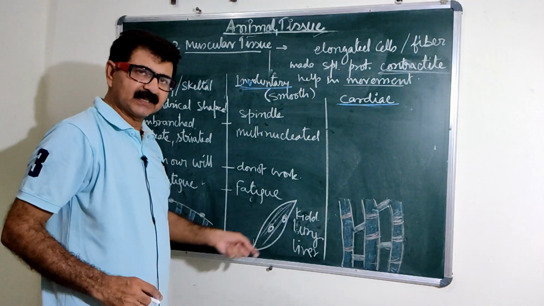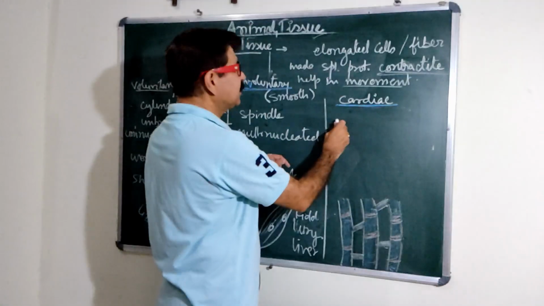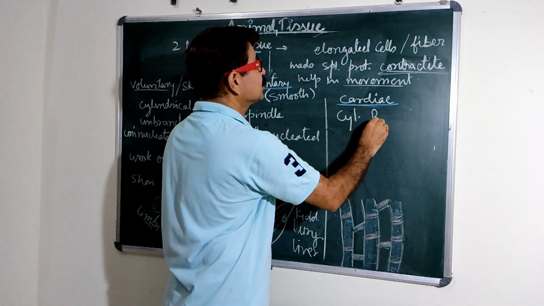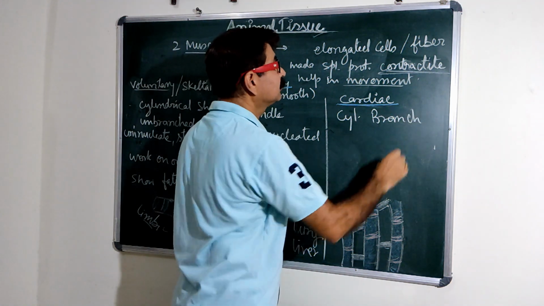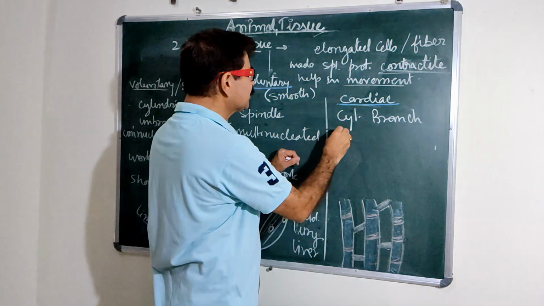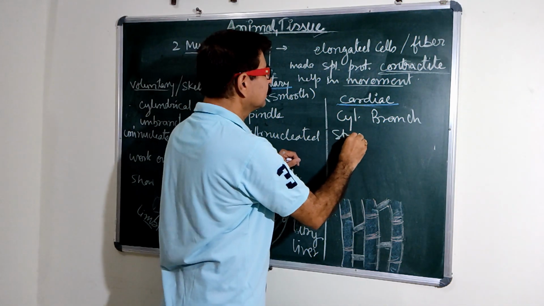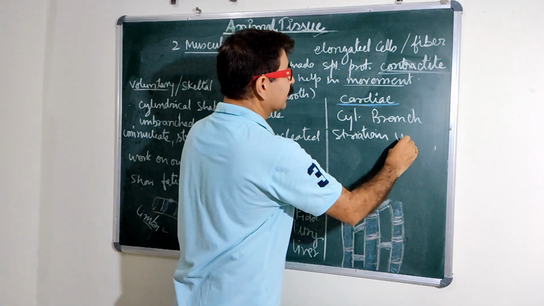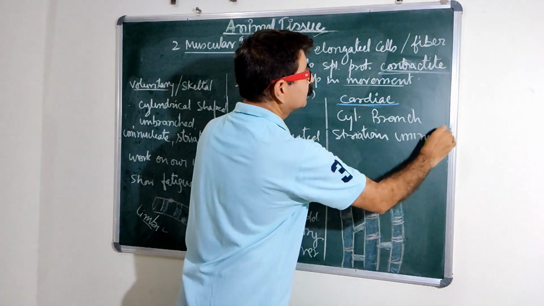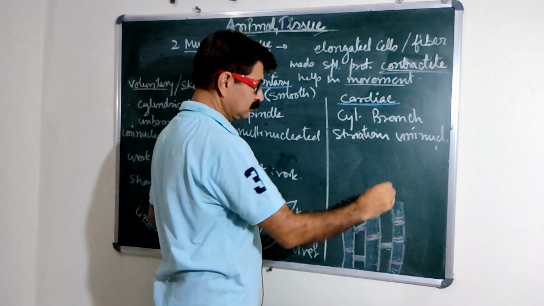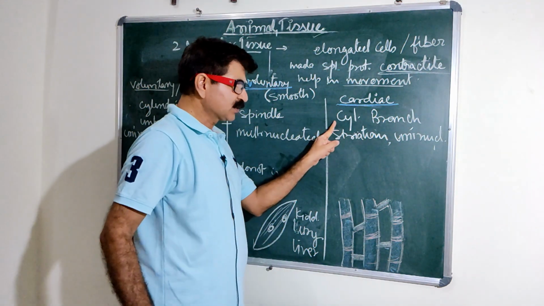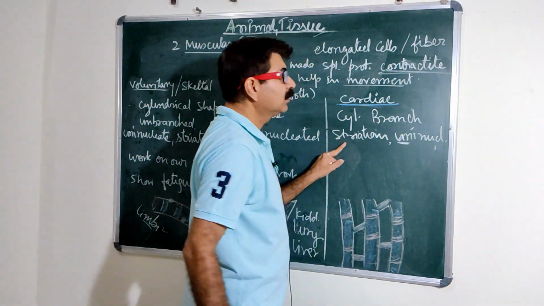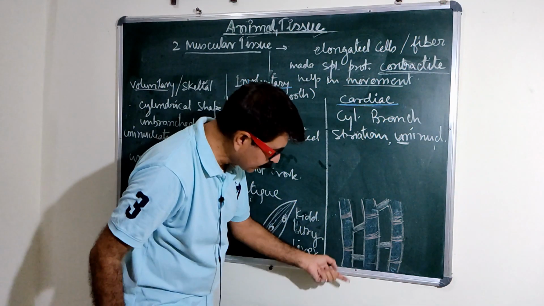The next muscle is the cardiac muscle. Shape, what are these like? They are cylindrical, but branched. They are having branches. They are having striation. Bands are found in these also, and they are uninucleate. So, cylindrical shape, branched, striated and uninucleate. Only one nucleus, as you can see here.